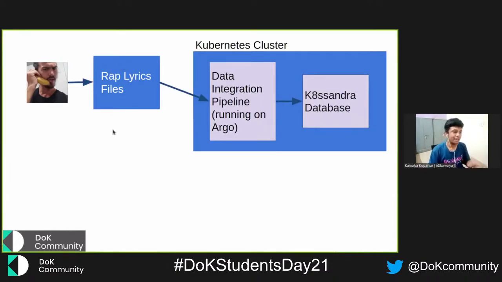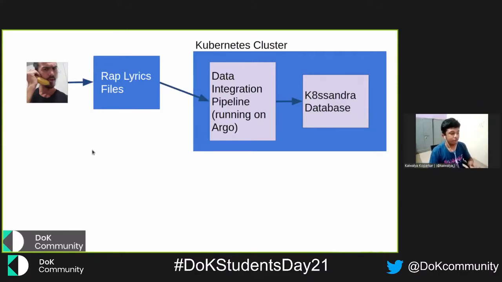The rap lyrics are at one place, and then there's a Kubernetes cluster running a data integration pipeline, which is running on Argo, and there's a Cassandra database. This runs on a Kubernetes cluster. As of now, we are using only one Kubernetes cluster, but we are going to make it a bit more flexible so that we can separate them into multiple clusters. But as of now, it's the same.